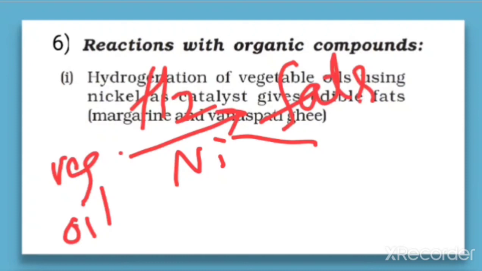That means addition of hydrogen to a vegetable oil in the presence of catalyst nickel, and at a particular temperature it gives rise to a solid form.